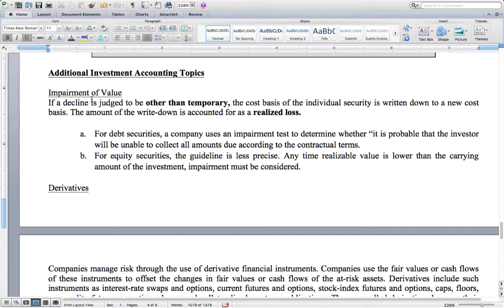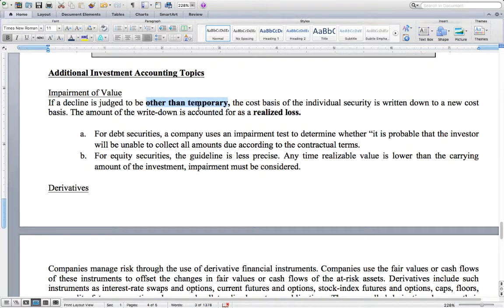One thing to take away from this is that if the fair value of the security is less than the cost of the security, it does not mean that it's impaired, but the company would go through a consideration here to determine if the impairment is other than temporary.